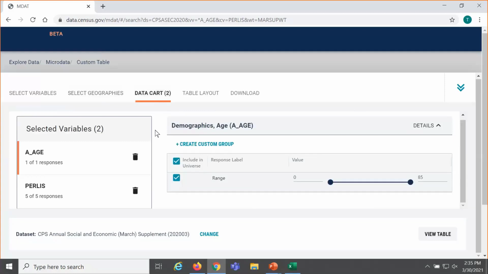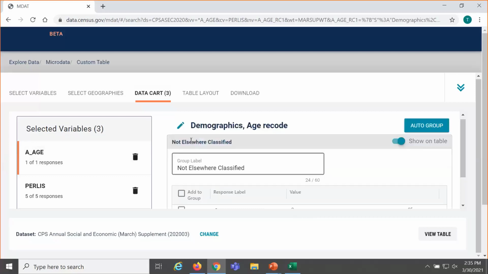Now earlier we showed you how you could use the data cart to limit the categories that were already pre-made that you wanted to include in your table. So we limited our universe by deselecting some of the category checkboxes. In this case, because we're working with a continuous variable, it's more flexible, and we actually need to create our own categories, or recode the variable, so that we can use it in our table. So what we'll do for A_AGE, it gives us all of the available options. We'll click Create Custom Group.